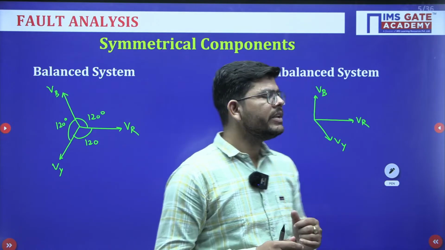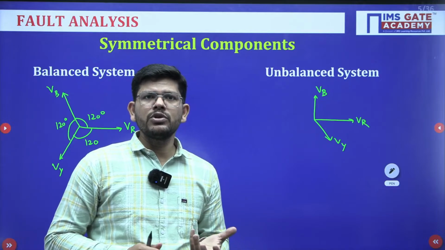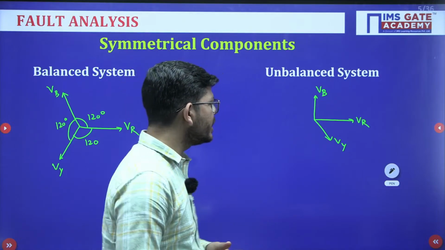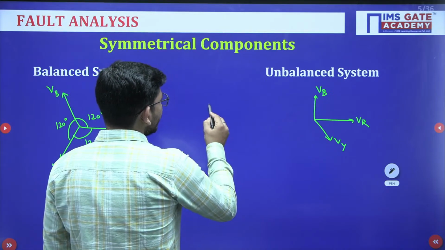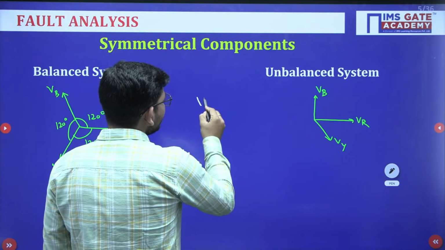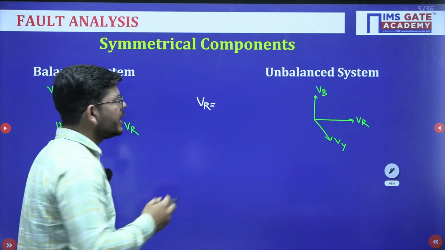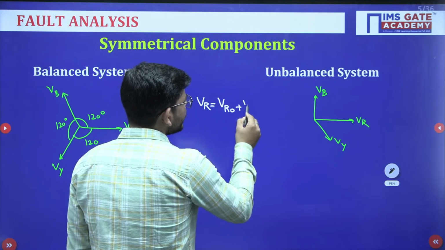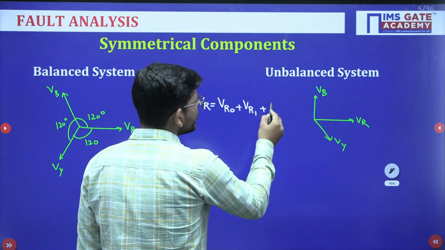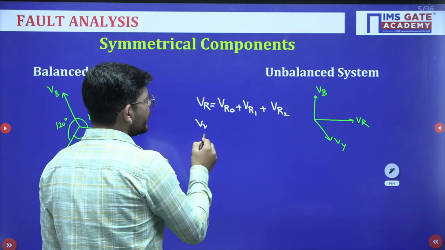So that's why we need to convert the unbalanced system into some balanced kind of approach for analysis purposes. We do this by assuming that if we have an unbalanced system, then we can resolve an unbalanced phasor into three sets of balanced phasors, in which we have the zero sequence component, the positive sequence component and the negative sequence component for every phase.